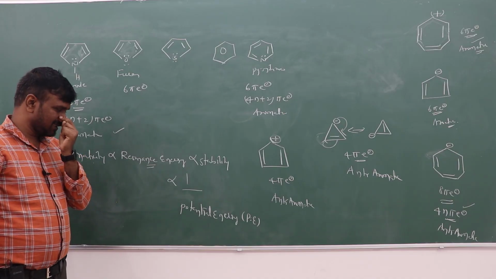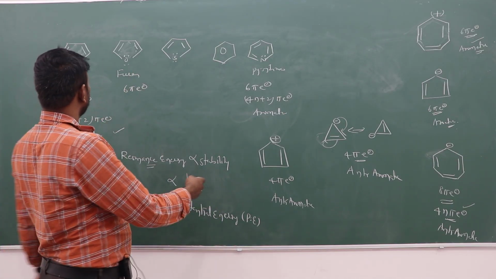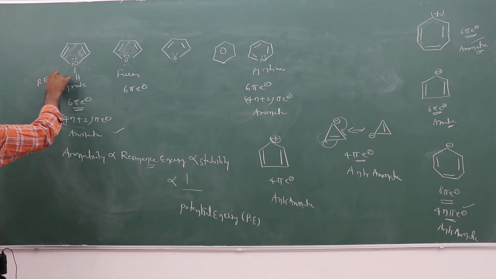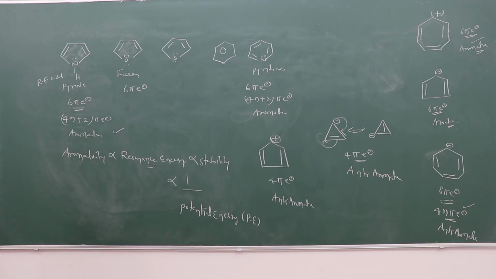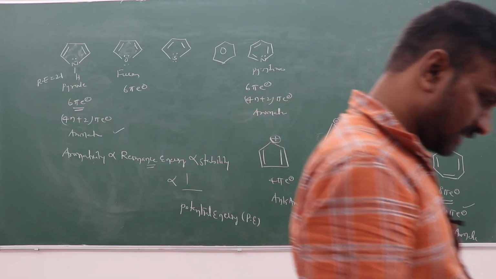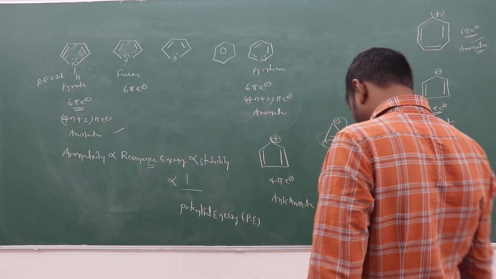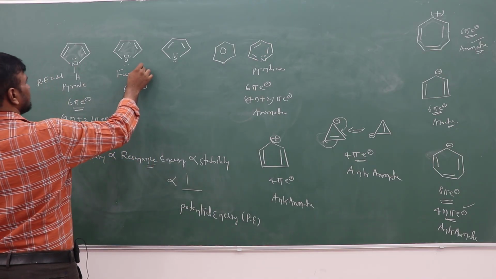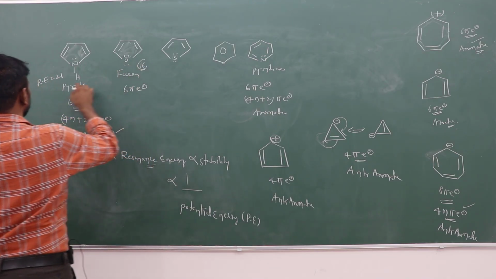The resonance energy of pyrrole is 21 kilocalorie per mole. Furan has a resonance energy of 16 kilocalorie per mole.